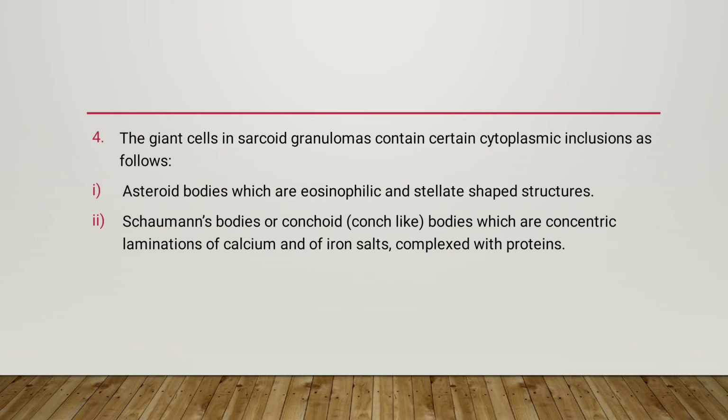The giant cells in sarcoid granulomas contain certain cytoplasmic inclusions as follows. First, asteroid bodies. Asteroid bodies are eosinophilic and star shaped structures. Second, Schaumann bodies. Schaumann bodies or conchoid bodies which are concentric laminations of calcium and of iron salts complexed with proteins.